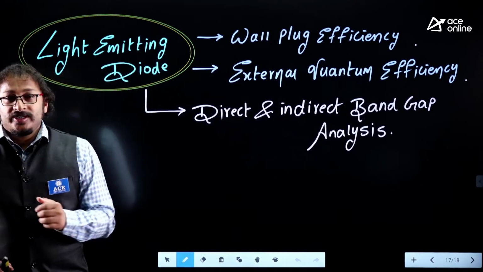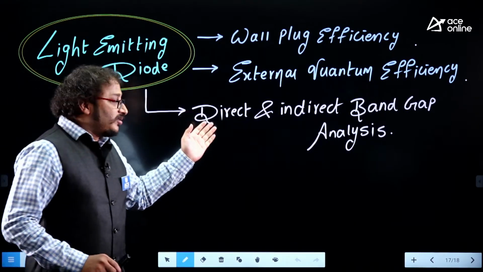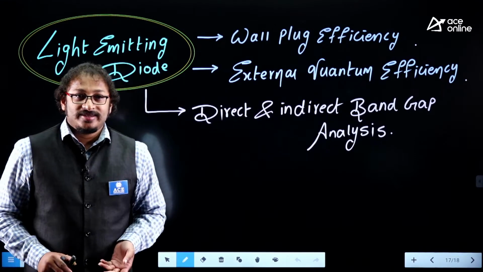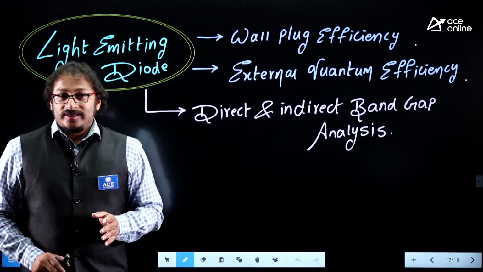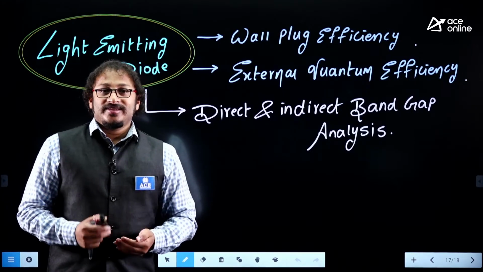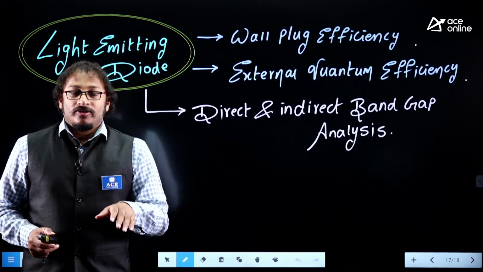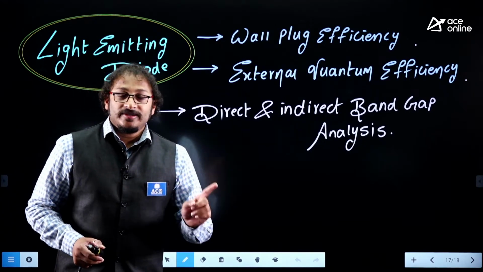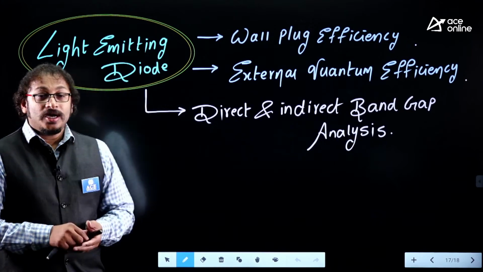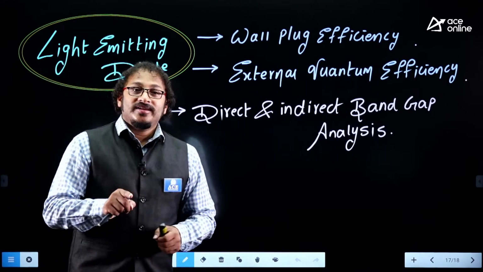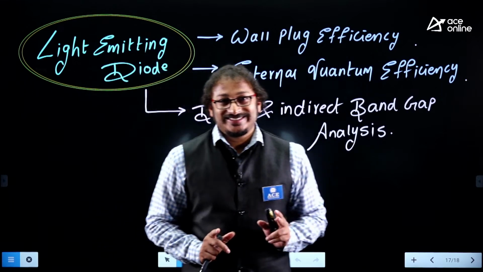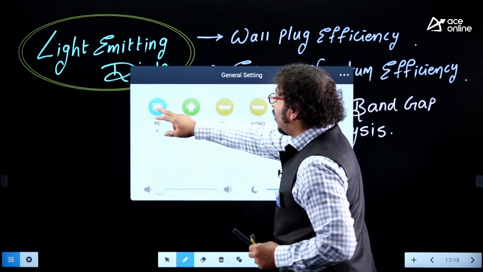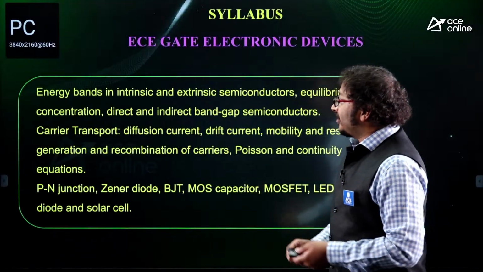While discussing light emitting diodes, please recollect what you have studied in direct band gap semiconductors and indirect band gap semiconductors. You know that when recombination occurs in direct band gap semiconductors, the recombination energy released by the carrier will be in the form of a photon. So direct band gap semiconductors are very important in case of light emitting diodes. So this is the way to classify your entire syllabus of electronic devices in the simplest form. Guys, understanding? So short notes play a very, very vital role in your preparation for GATE, or it may be engineering services.